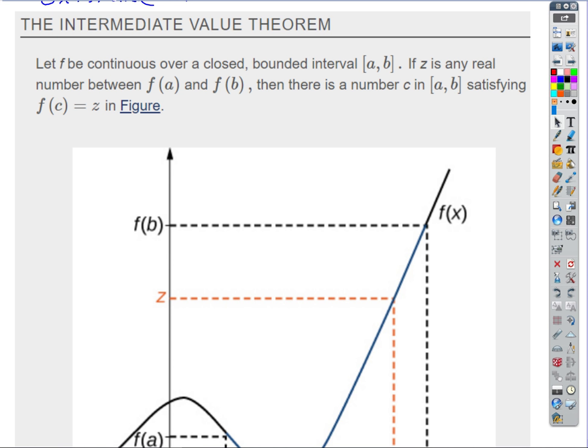So let f be continuous over a closed bounded interval from a to b.